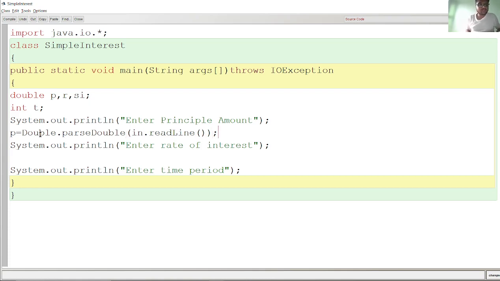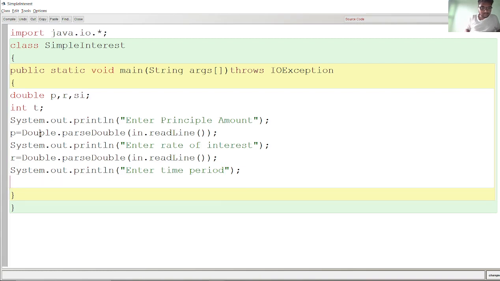You have known that expressions and statements are different. If you have not watched the previous videos, I have explained expressions and statements there, so please go and watch. Now what about the rate? For the rate, we do the same: Double.parseDouble, then in.readLine.